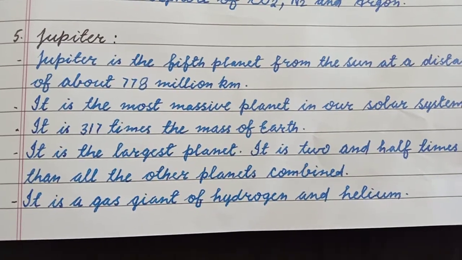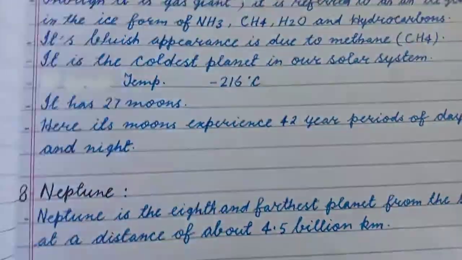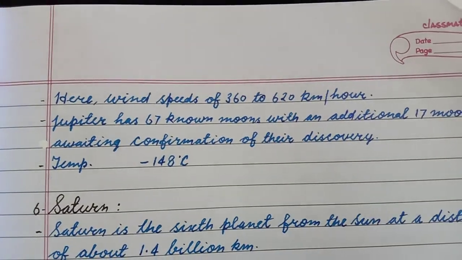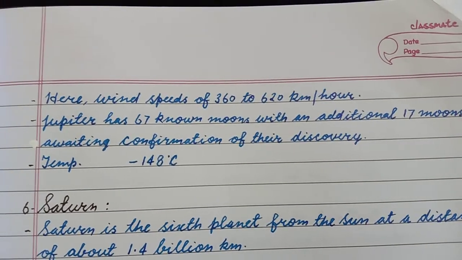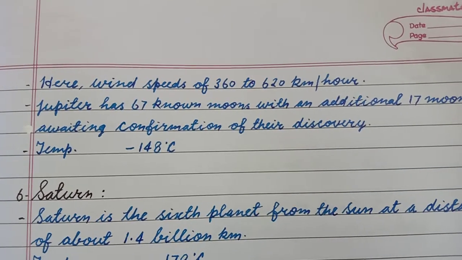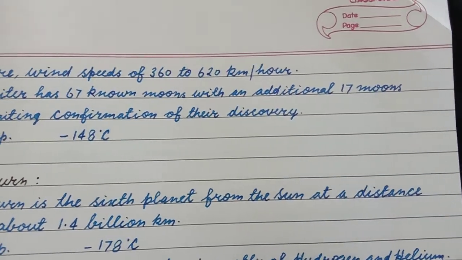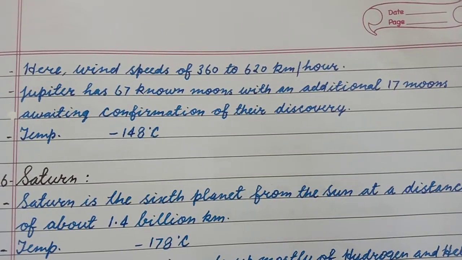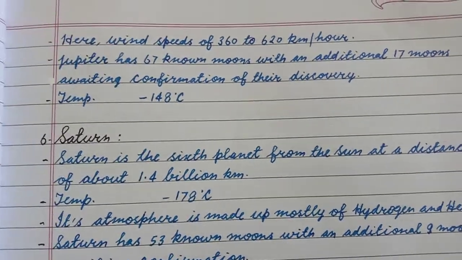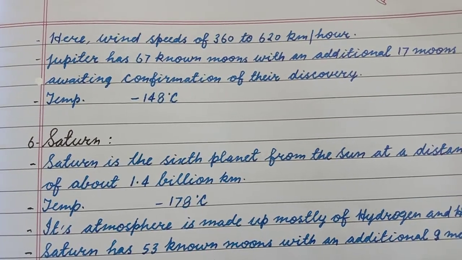It is a gas giant of hydrogen and helium. Here wind speeds are 360 to 620 km per hour. Jupiter has 67 known moons with an additional 17 moons awaiting confirmation of their discovery. Temperature of Jupiter is minus 148 degrees centigrade.